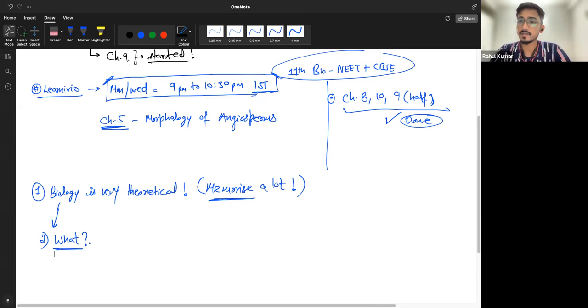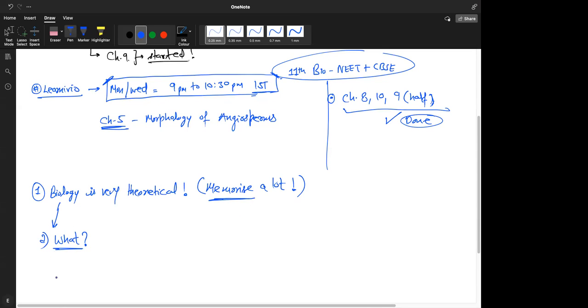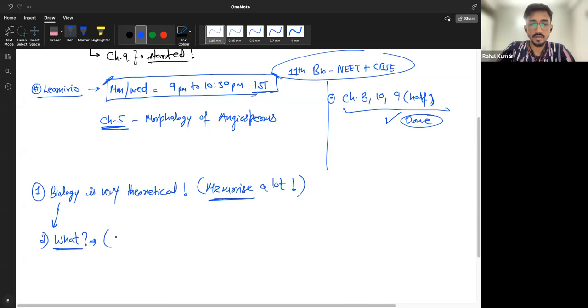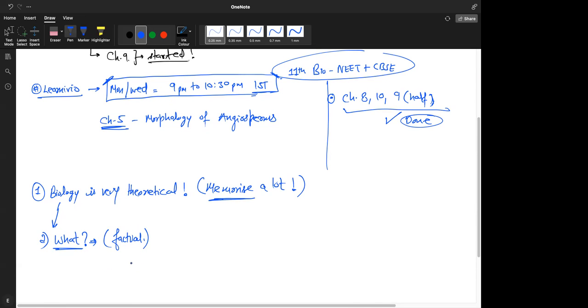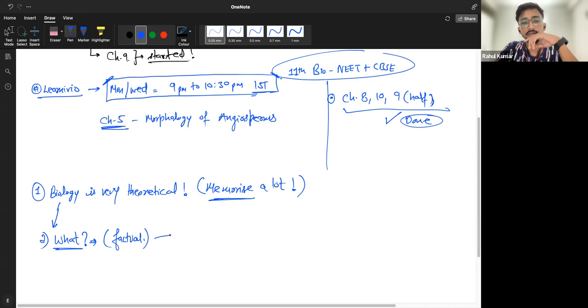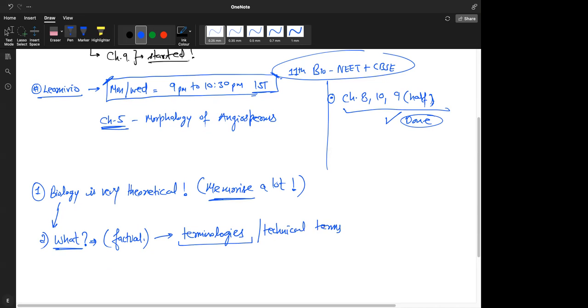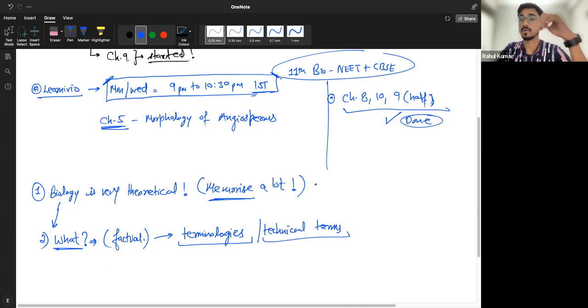So what, define XYZ. What is this? What is that? So that what part actually deals with facts and is very factual. You have to remember in this part. Now this what part, basically I deal with terminologies, so many of the biological terms. Second thing that you said, that a lot of technical terms are there in biology, right? Yes, sir. Technical terms or scientific names are there, and it's very difficult to remember all these names.